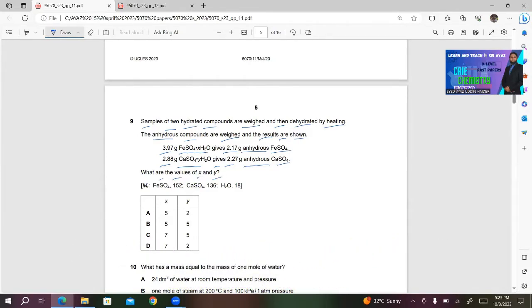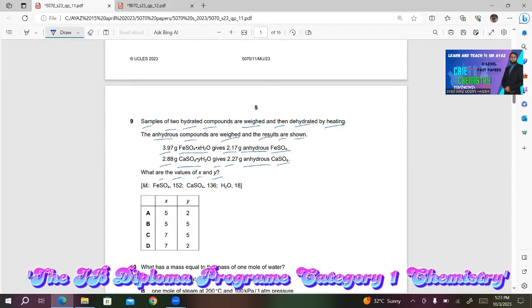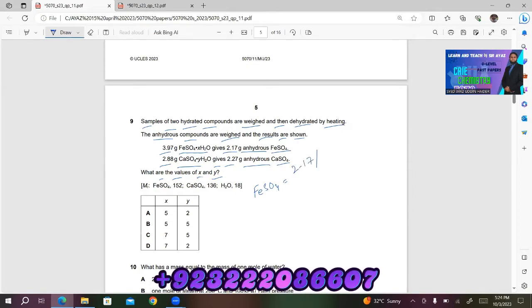First of all, I need to calculate the moles for FeSO4 and CaSO4. For FeSO4, we need to divide 2.17 by 152. FeSO4, 2.17 divided by 152.